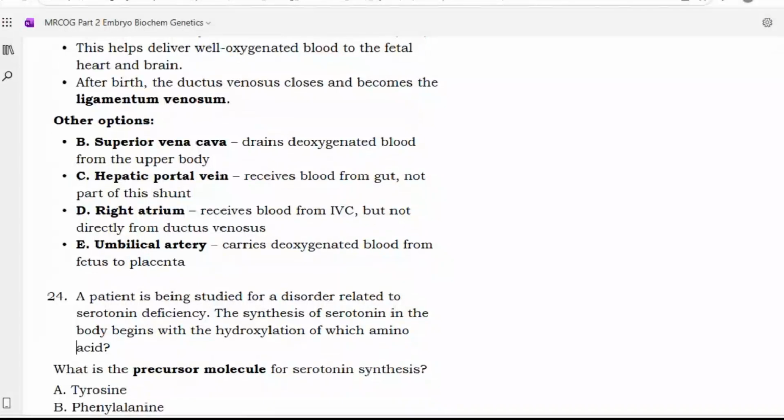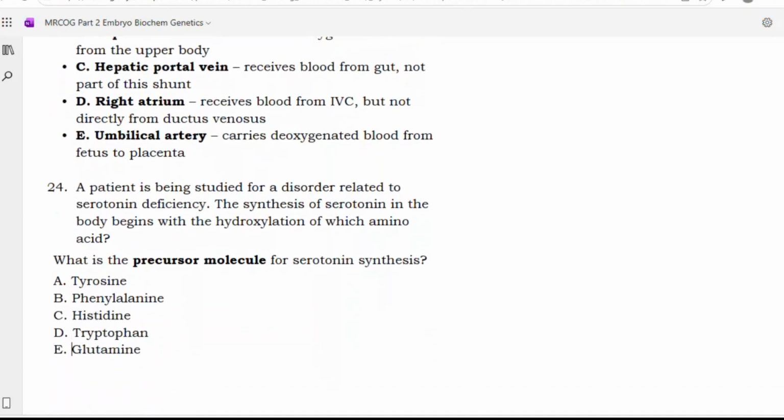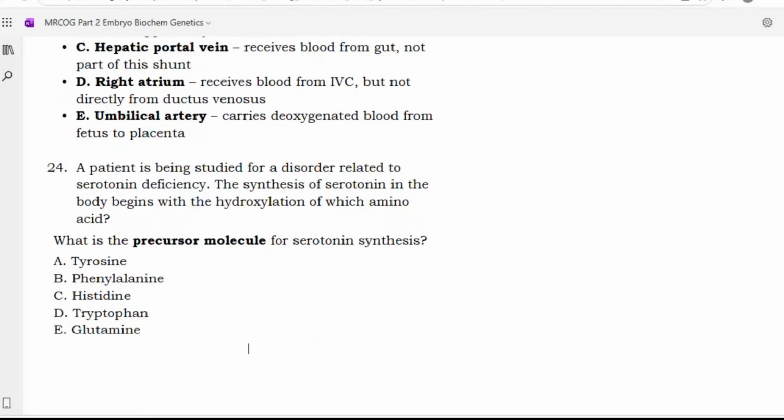Other options: the superior vena cava drains deoxygenated blood from the upper part of the body. The hepatic portal vein receives blood from the gut and is not part of this shunt. The right atrium receives blood from the IVC, but not directly from the ductus venosus. And the umbilical artery carries deoxygenated blood from the fetus to the placenta. Next.